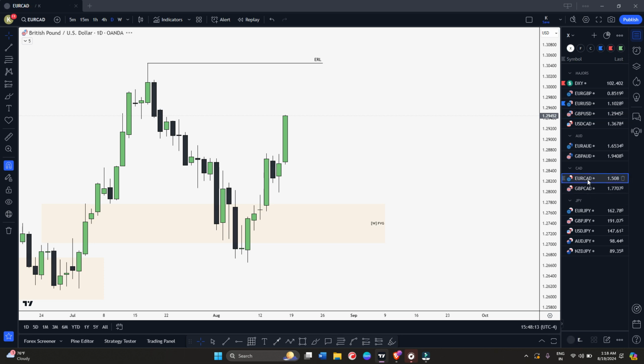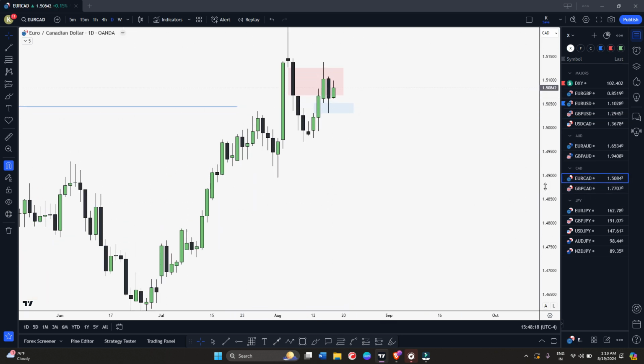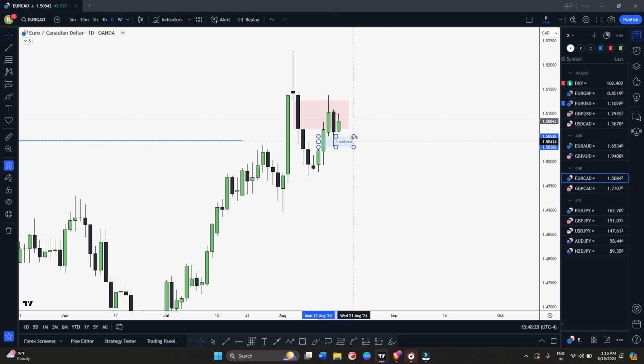And USD CAD had nothing. Odd pairs also look bad. Let's check CAD. So CAD is basically stuck in trapped order flow because we are at this bullish fair value gap and at the same time we are at this bearish fair value gap. So this is trapped order flow. So I don't want to trade this either. I want to see the market trade higher and candles closing above this bullish fair value gap, and that will show me a signature that bearish level is not holding and bearish level is failing, and we can look for continuation to the upside. So right now I am waiting कि किस side market strong move देता है.